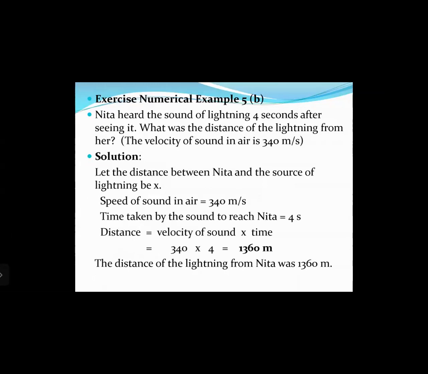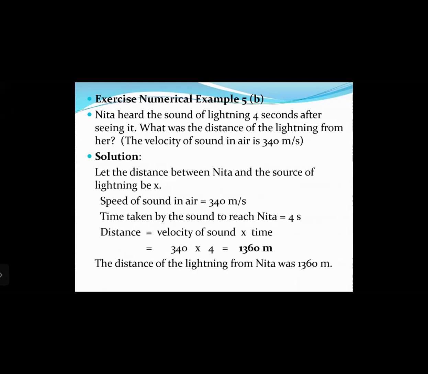Neeta heard the sound of a lightning 4 seconds after seeing it. What was the distance of the lightning from her? The velocity of sound in air is 340 meters per second. You might have observed this, right? Whenever you see a lightning, the sound, which is the thunder, comes several seconds later. Why? Because sound travels much slower than light. So you always get to see the lightning first and then the bang sound, which is called the thunder.